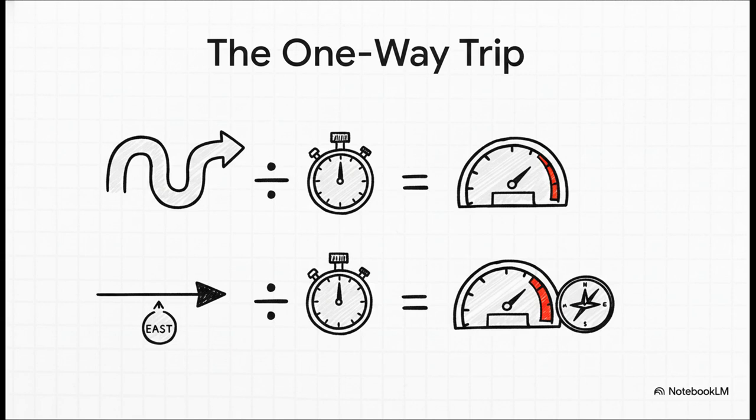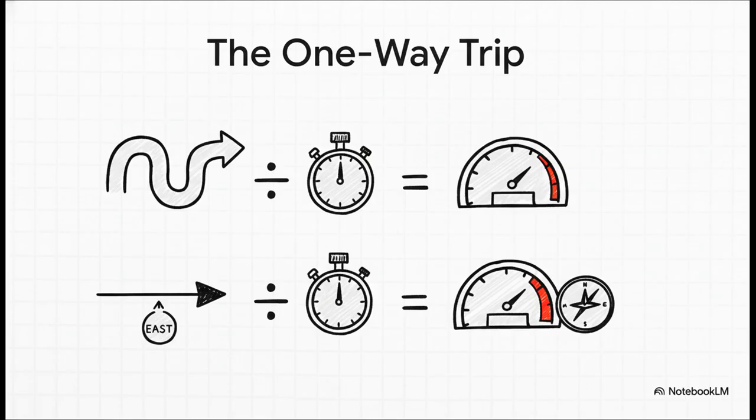His average speed is the total distance, 2.5 kilometers, divided by the time, which was half an hour. That gives us 5 kilometers per hour. Simple enough. Now for his average velocity. That's his displacement, 2.5 kilometers east, divided by that same half an hour. And that gives us 5 kilometers per hour east.